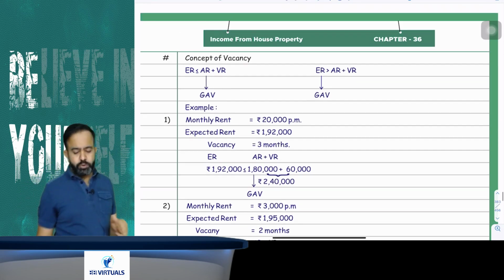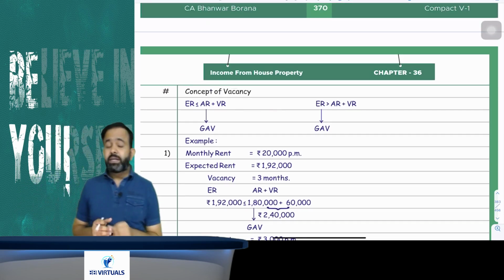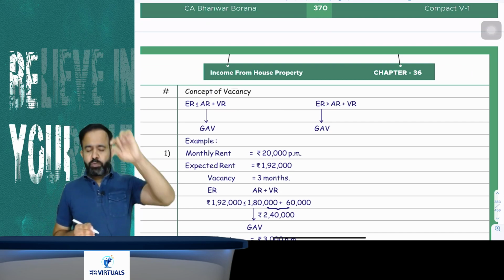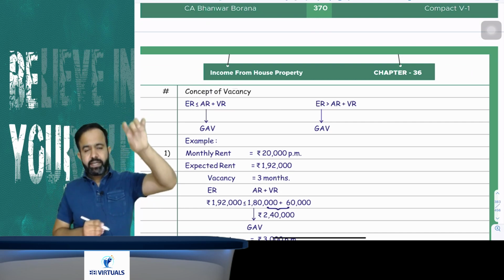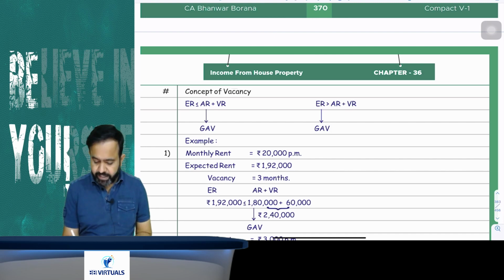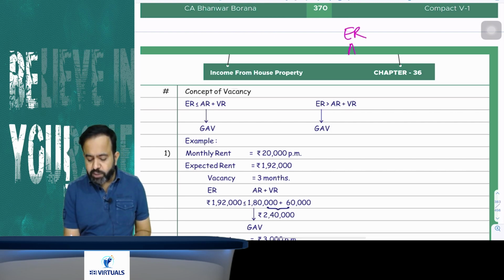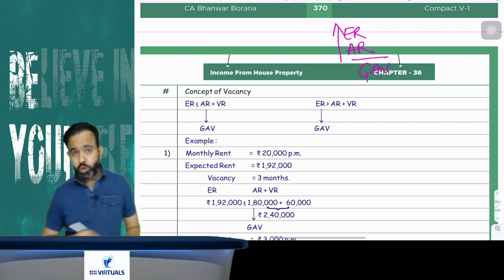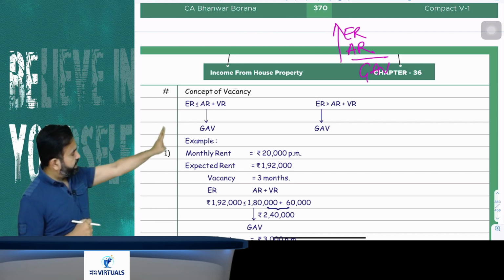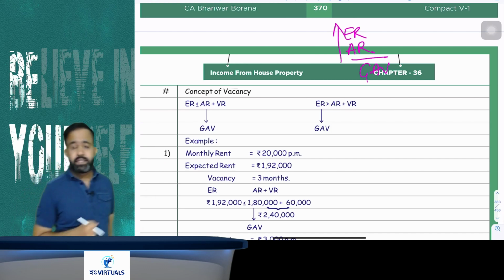So normally what we do, you know how we calculate the GAV: we take the municipal value and fair rent, whichever is higher, and the standard rent, whichever is lower. That is called your expected rent. So normally we take the expected rent and actual rent, whichever is higher, as your GAV.